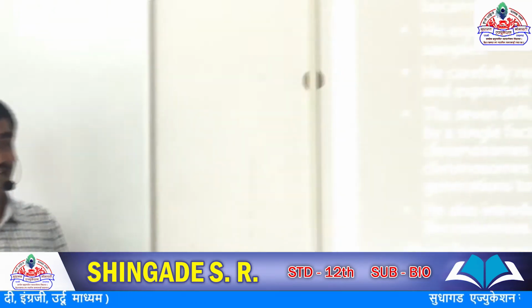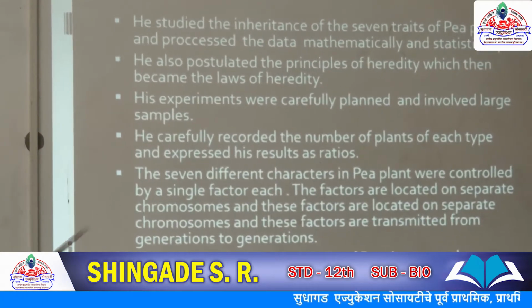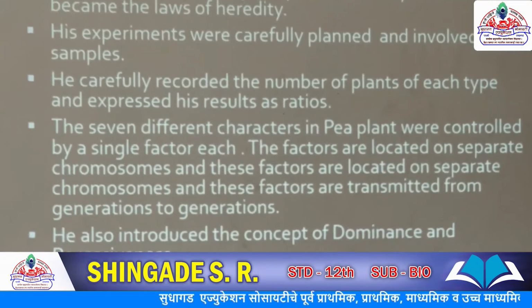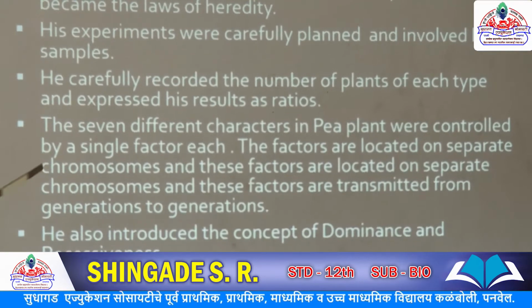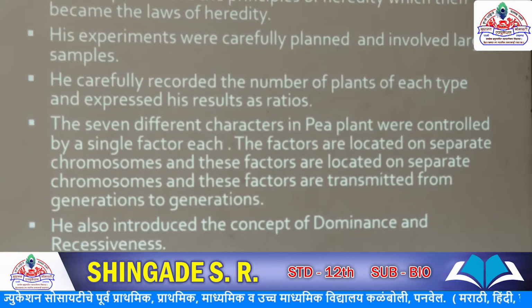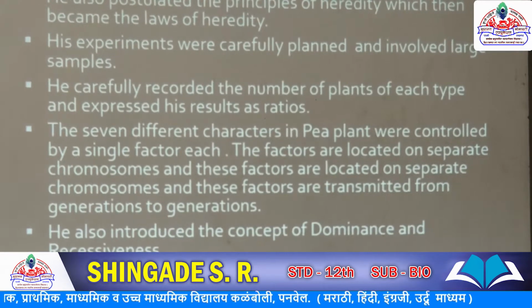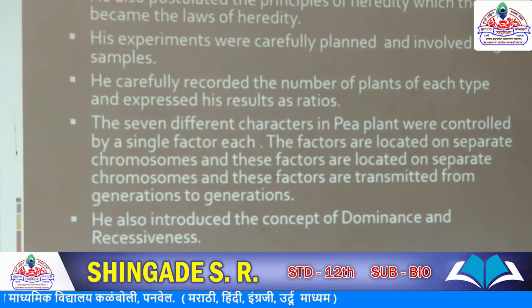When studying genetics, Mendel selected 7 pairs of contrasting characters. The 7 different characters in the pea plant were controlled by a single factor. The factors are located on separate chromosomes, and these factors are transmitted from one generation to the next generation in the pea plant.